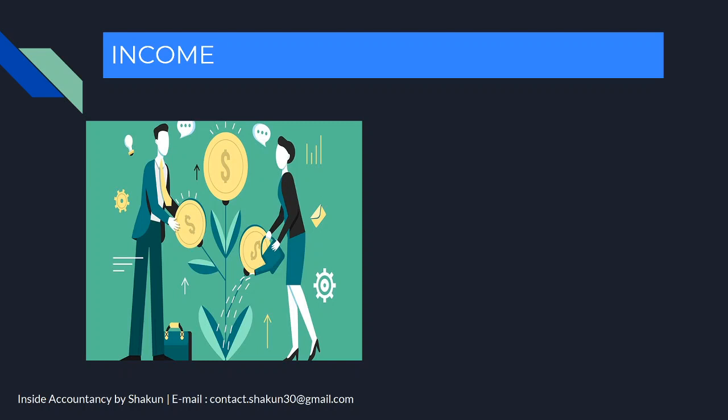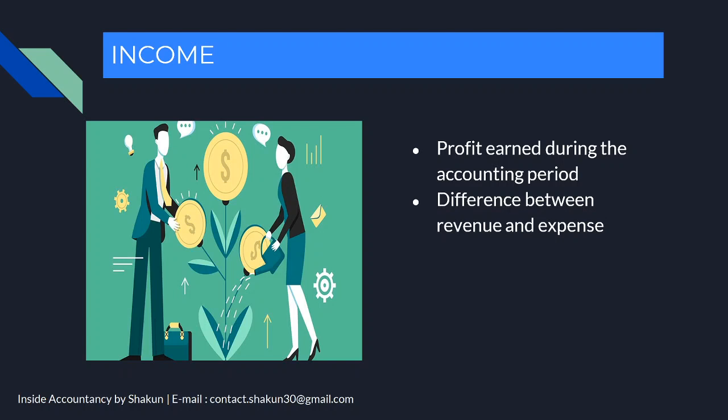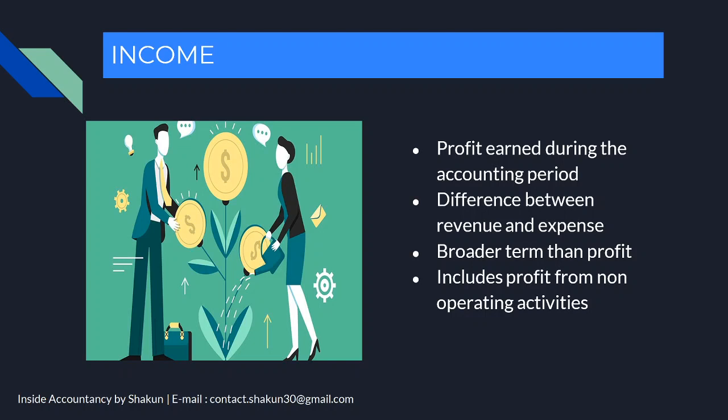Moving on, the next term is income. Now income basically is a very broad term. It is the profit earned during an accounting period. It is the difference between the revenue and expense. So the difference between the amount that you are earning from operating activities and the cost which you are incurring to generate that revenue is income. As I told you, it is a broader term. It is broader than the term profit. It includes profit from non-operating activities also. So basically, income is a broad term. It means the money which you are earning from operating activities and non-operating activities.